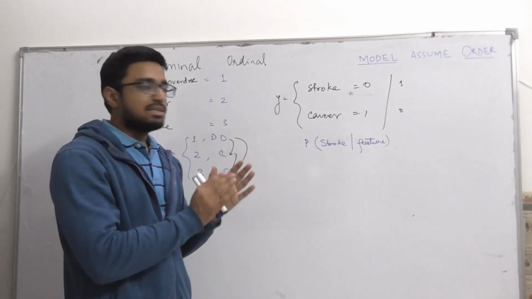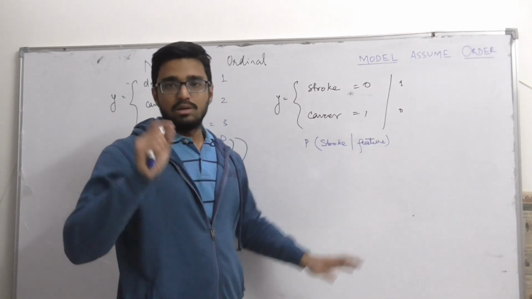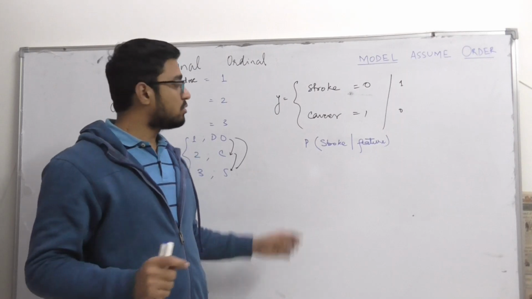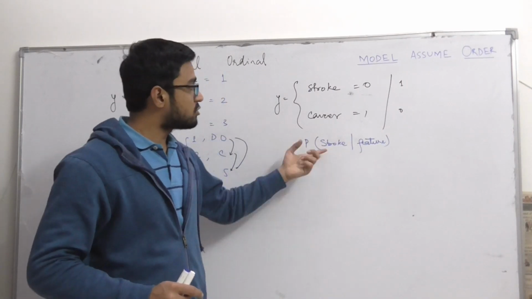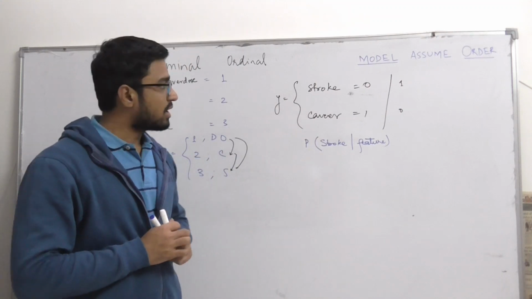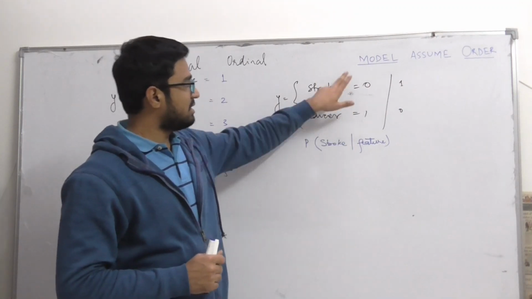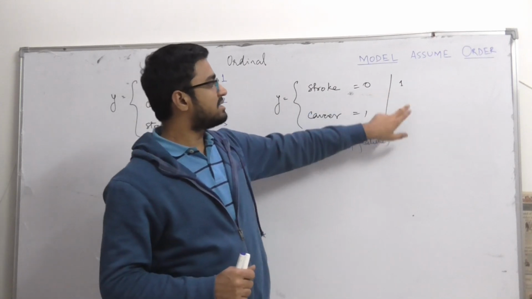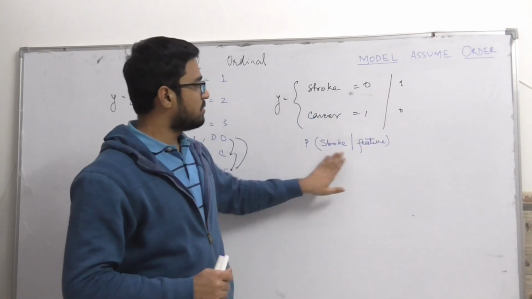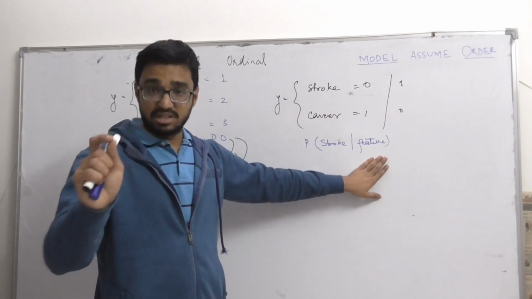That is why they say that this is a very crude method to term the predictions as a probability of stroke or cancer. So in the case when stroke is 0 and cancer is 1, this is the probability of cancer, and in the case where stroke is 1, the predictions would be the probability of stroke.